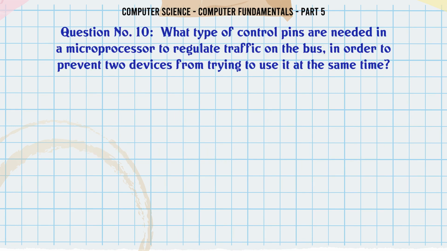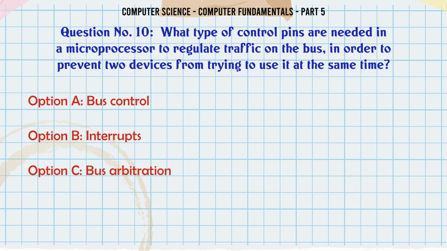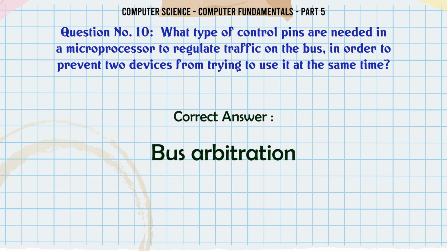What type of control pins are needed in a microprocessor to regulate traffic on the bus in order to prevent two devices from trying to use it at the same time? A. Bus control. B. Interrupts. C. Bus arbitration. D. Status. The correct answer is bus arbitration.